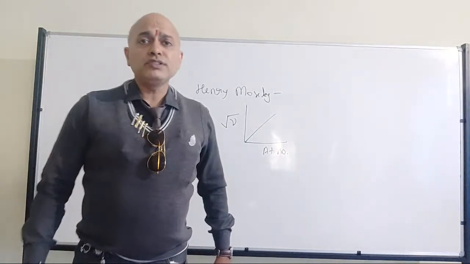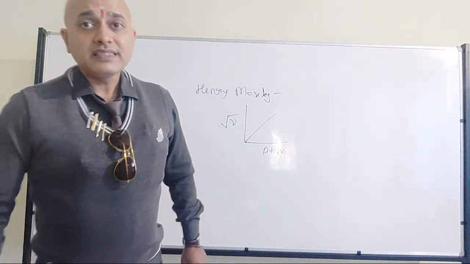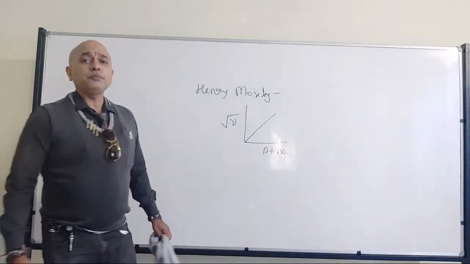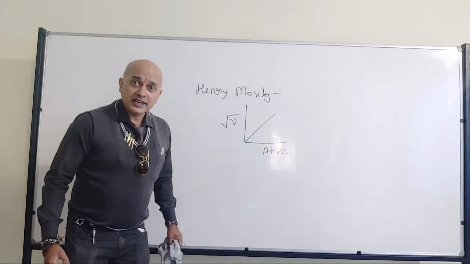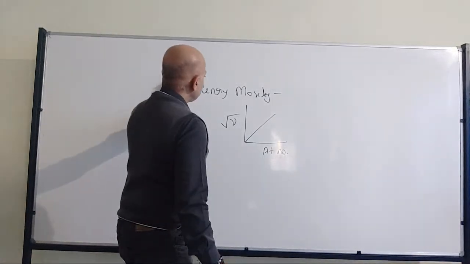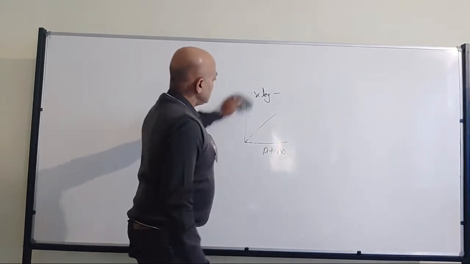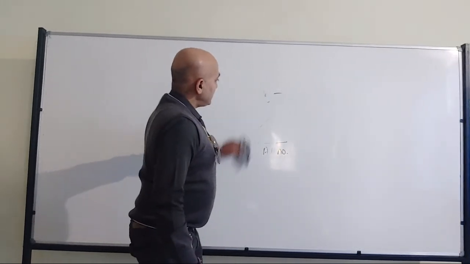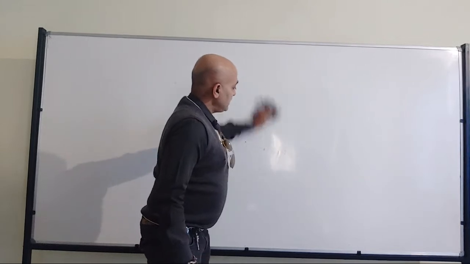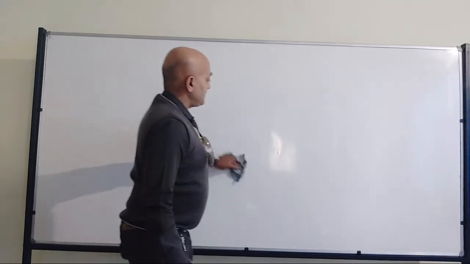But later, due to Moseley's experiment, they came to know that it is not the atomic weight, it is the atomic number which is going to decide the property of the element. Because in the same experiment, when he related it with atomic weight, he didn't get a straight line.